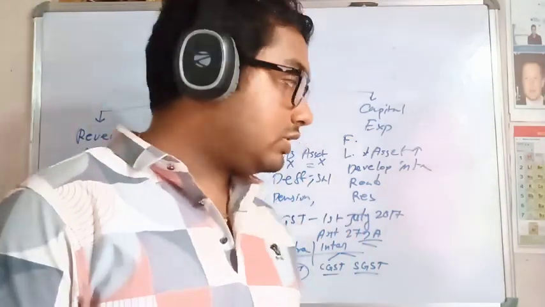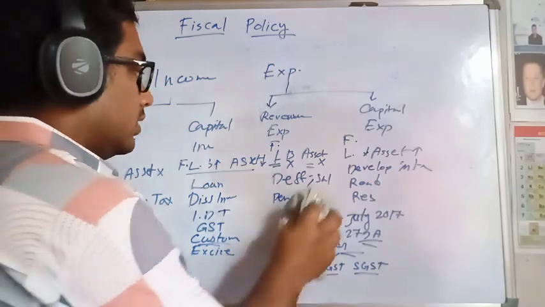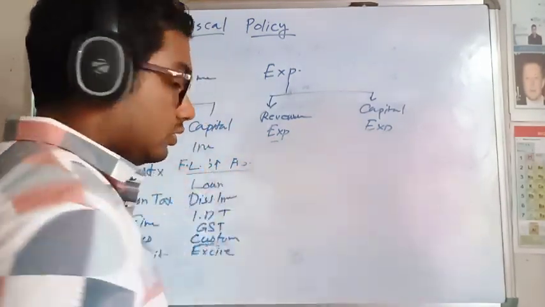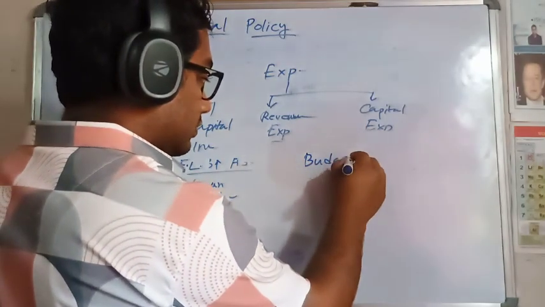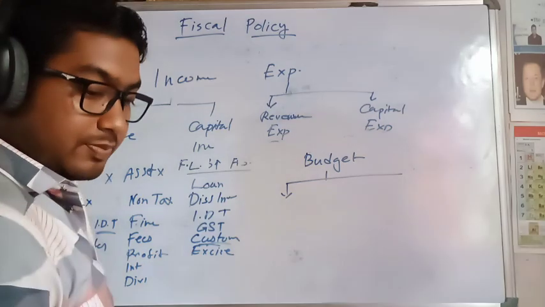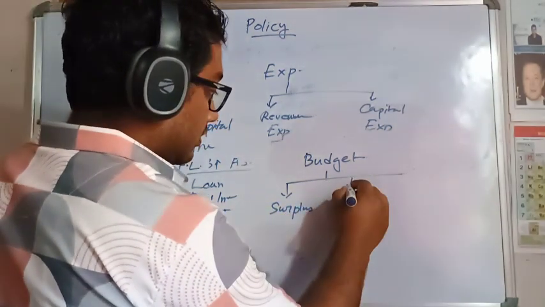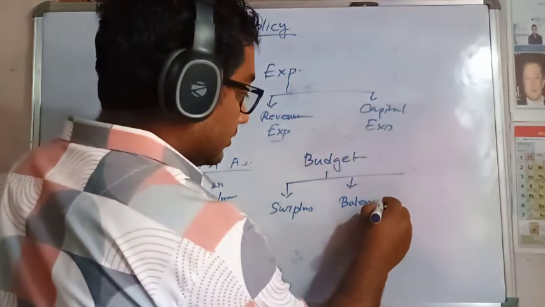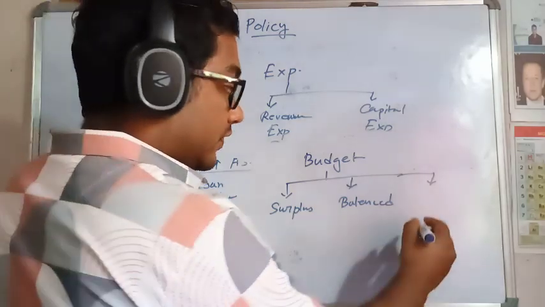And also talking to share one of the most important topics, it is the budget. So budget is three types. There is a surplus budget and balanced budget, and one is deficit budget.